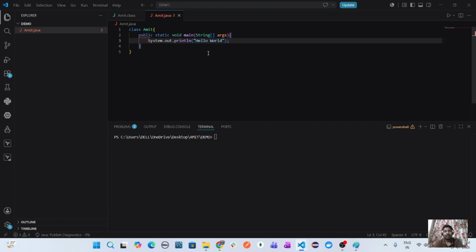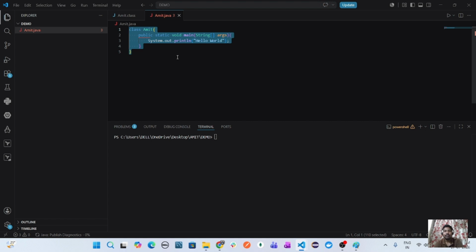Is Java platform independent or dependent? There is a question. Java is platform independent, but you have to understand how. Java code is platform independent. You can compile it and make it into byte code. Once the compiler compiles, the code will convert to byte code. That byte code is nothing but 0 1.